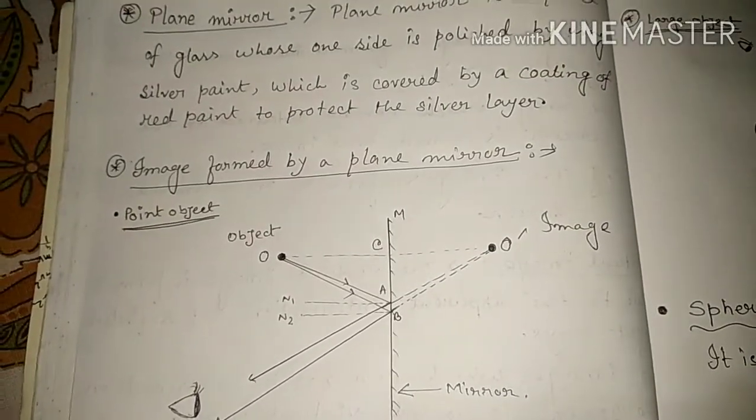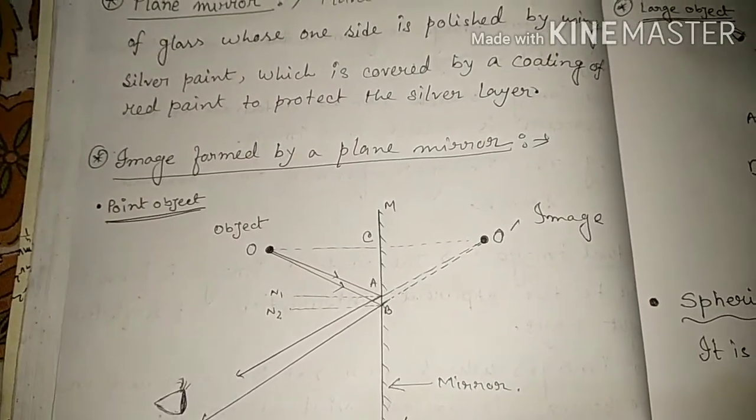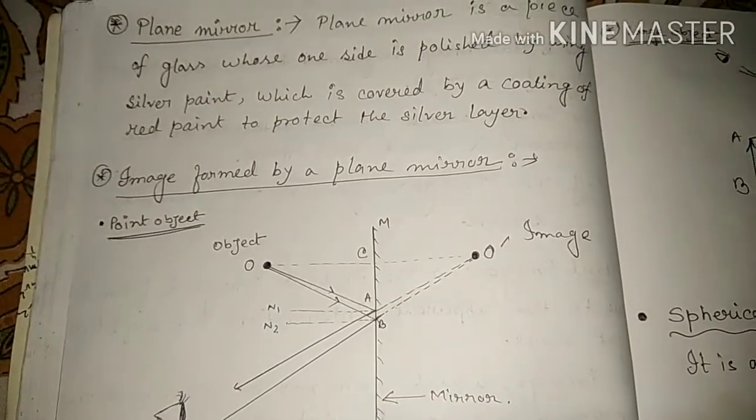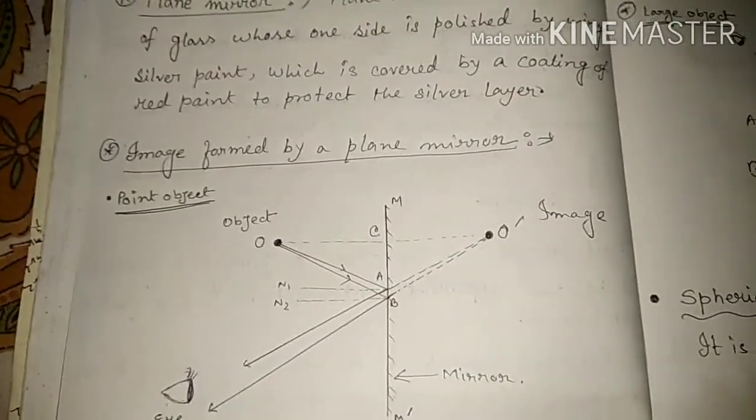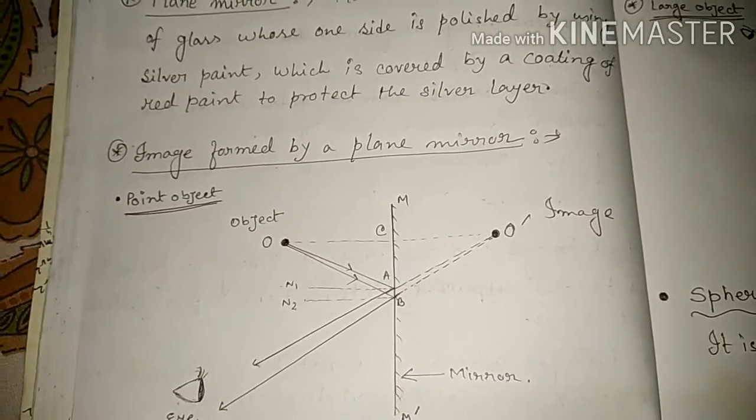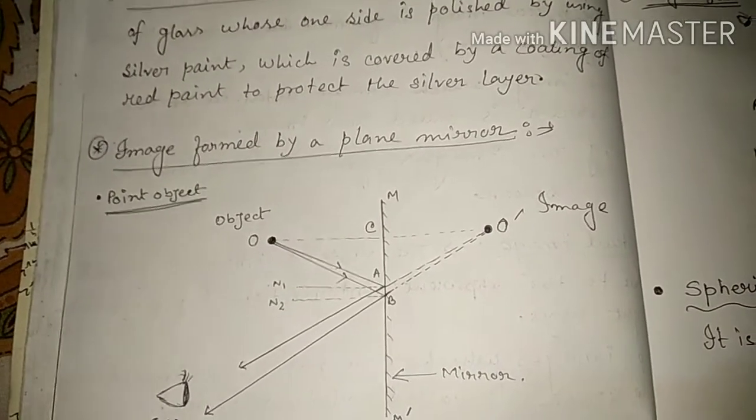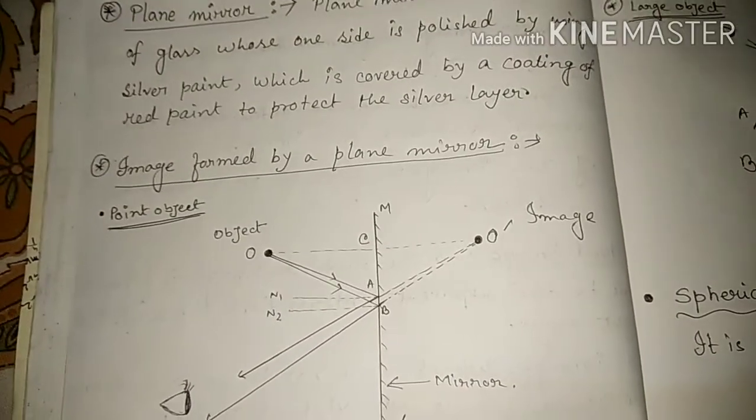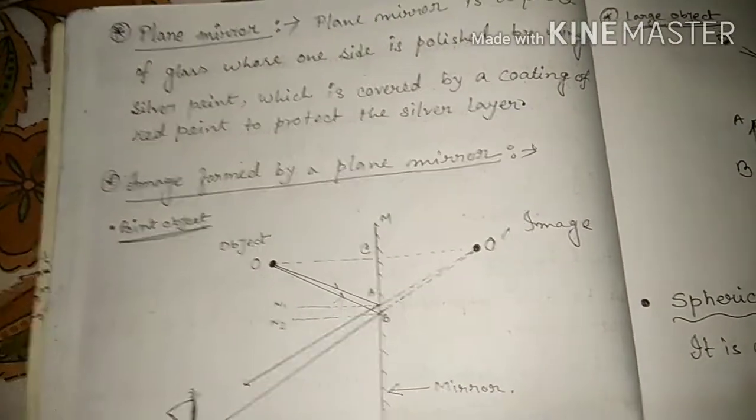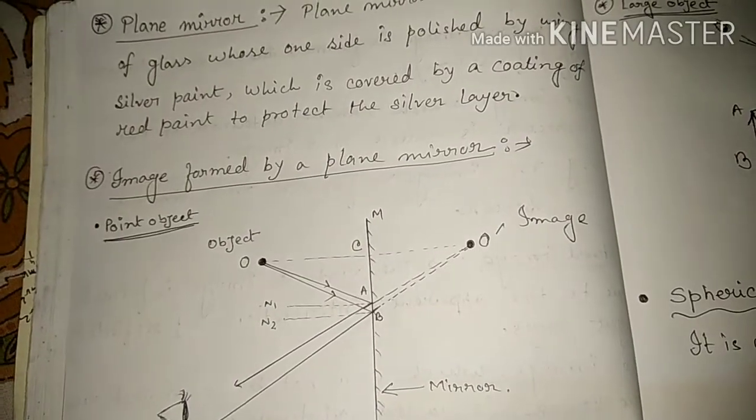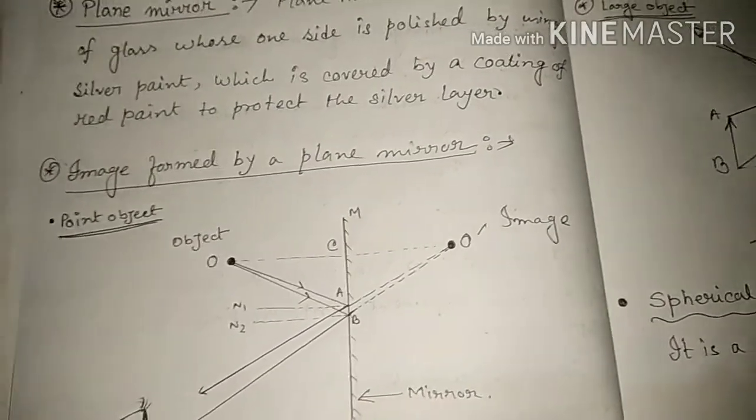The head is the upward position and the leg is the downward position. So what will change? Our sides will change. The object's left side will appear as the image's right side, and the object's right side will appear as the image's left side.